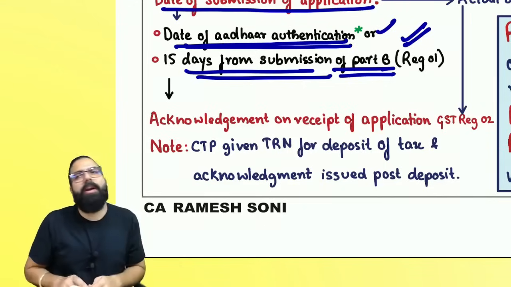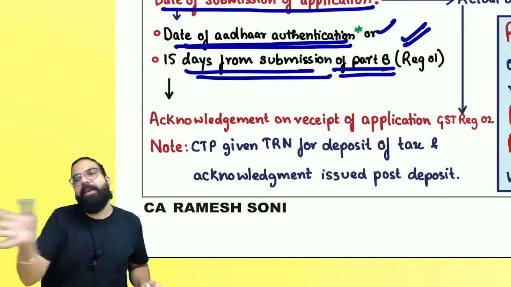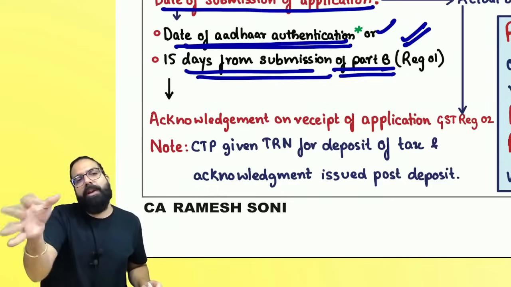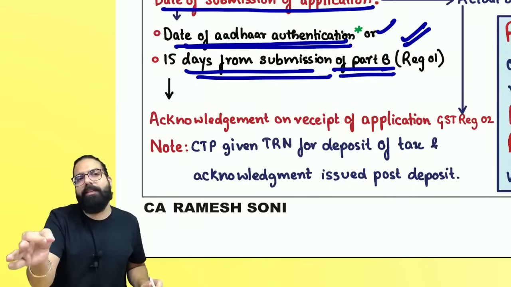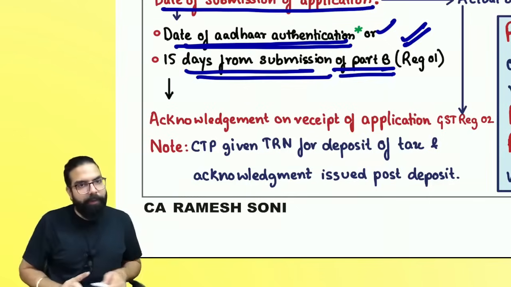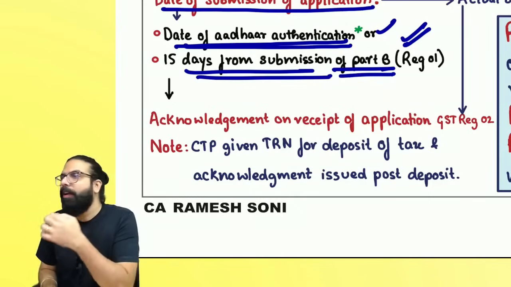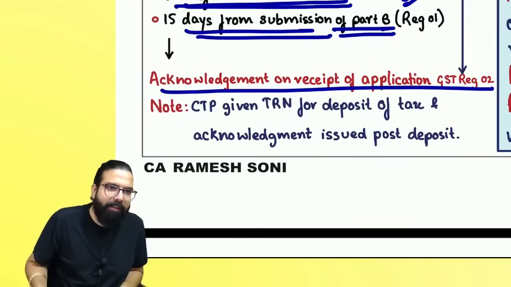So if you have submitted your Part B on 1st of January, then they are telling 15 days will be given to you. If you do the Aadhaar authentication by 10 January, 10 January will be the date of submission. If you don't do it on 10 January, the 15 days will get over. They are telling that on 16th of January, the officer will pick up your application for verification. Are we clear? And one acknowledgement will be given in GST RC 02.